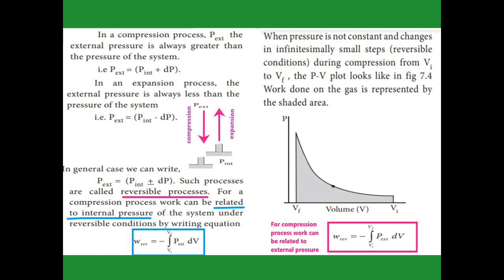Now see the diagram in that graph. Vi means the initial volume, which is greater. When the pressure increases, the volume slowly decreases from Vi to Vf. Now the shaded area, you note, is the work done on the gaseous system.